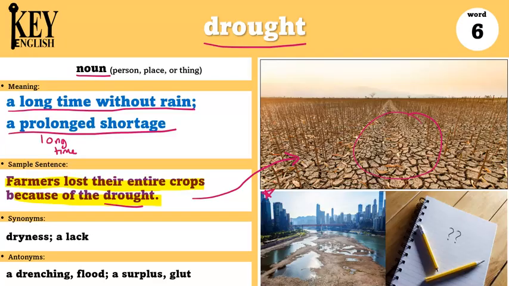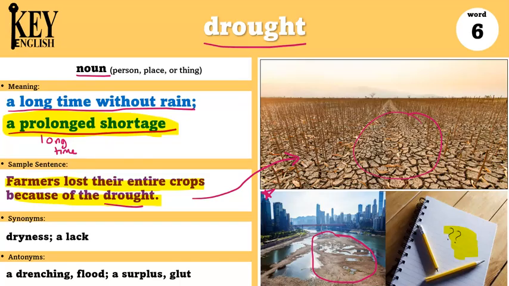Another example I could say is, the drought made the river dry up because there was no rain, so the river dried up from the heat of the sun. And since drought also means a long time without something or a prolonged shortage, we can also use it to talk about when you don't have enough of something, like ideas. For example, there was a drought of ideas and no one knew what to write.